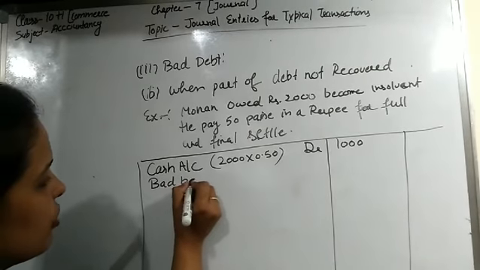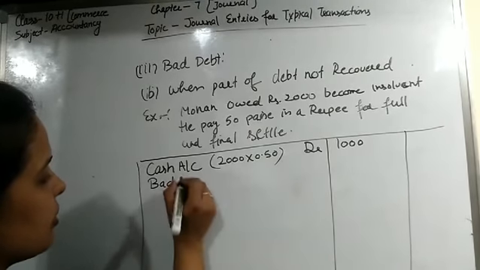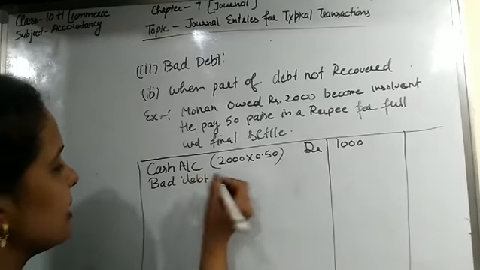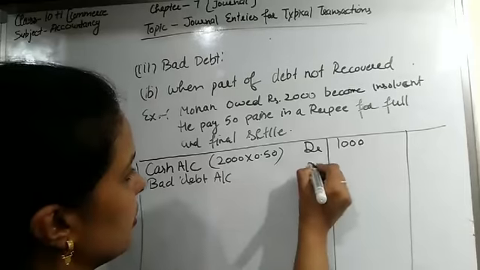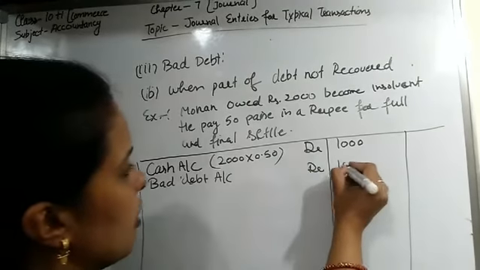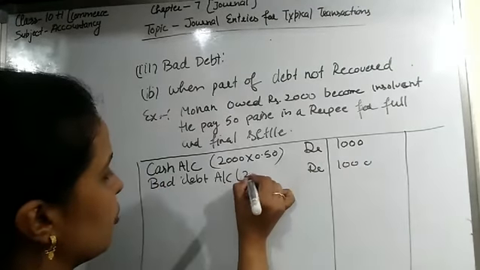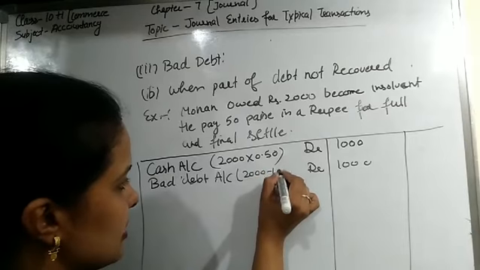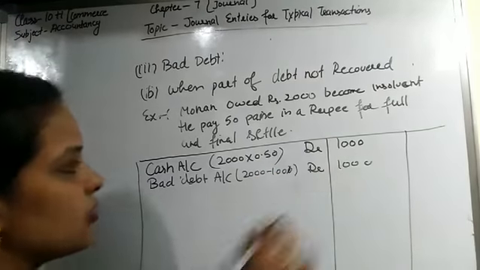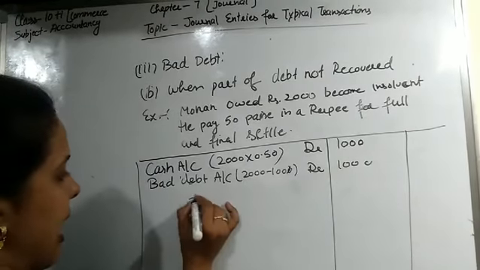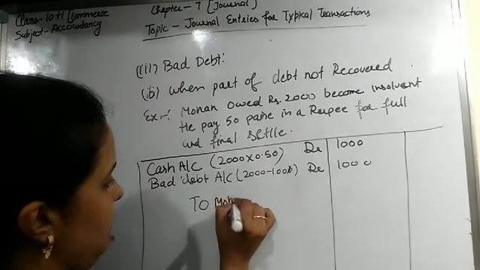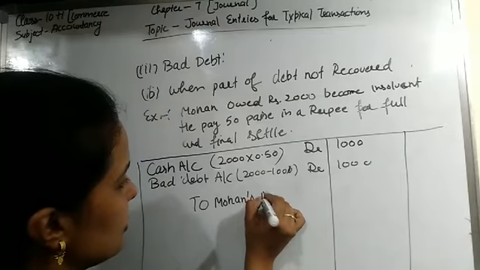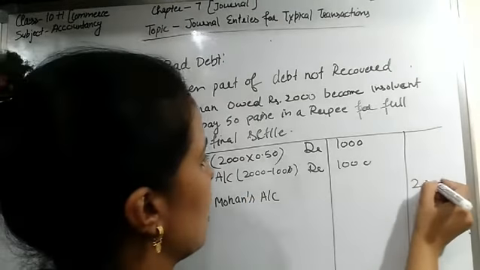So bad debt account is also debited here because some part of the debt has become bad debt. Bad debt account debit with 1000. So from 2000, 1000 is received, means 1000 is bad debt, and we write here to Mohan's account with 2000.